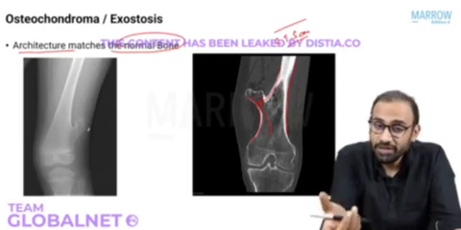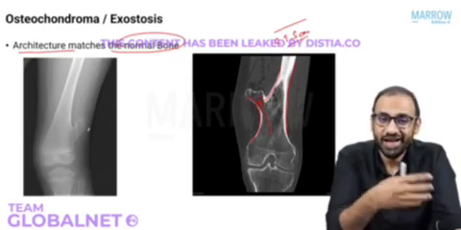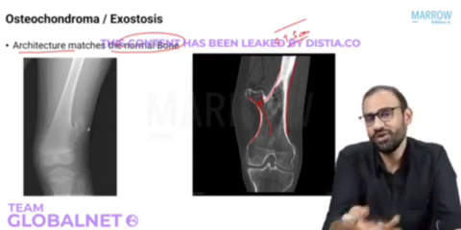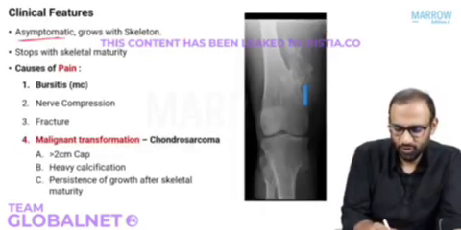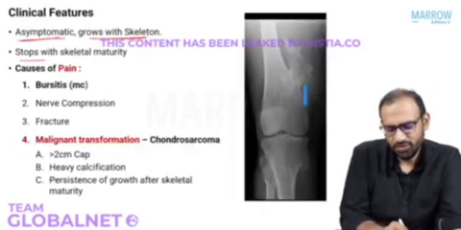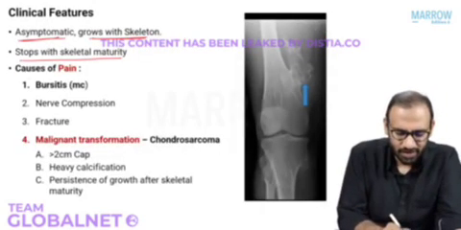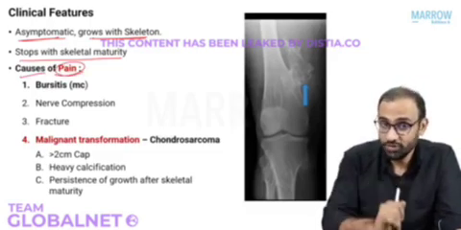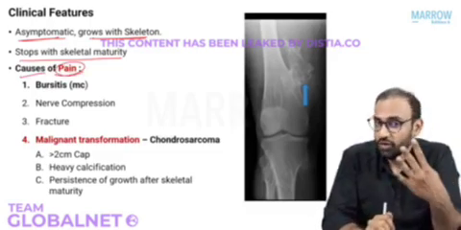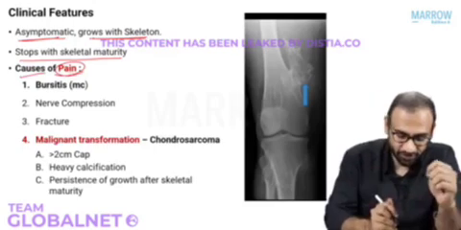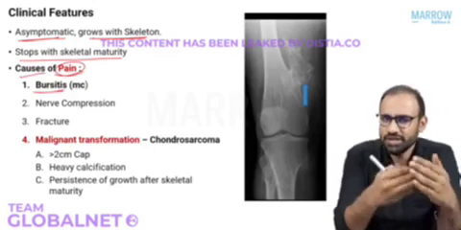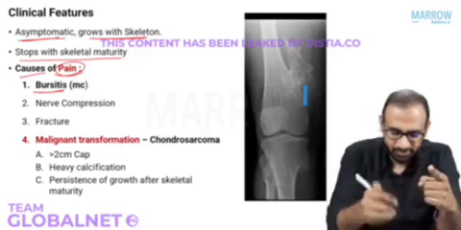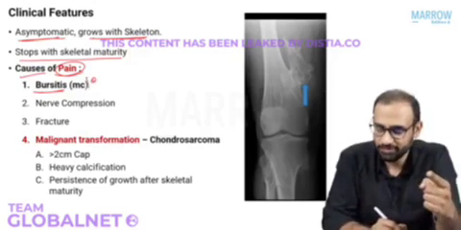What will be the usual complaints? The complaints will be a swelling and the pain that that swelling causes. Usually asymptomatic, grows with the skeleton and stops with skeletal maturity. Causes of pain. It causes pain. So what are the causes of pain? They'll ask you on MCQ. There are 4 important causes of pain because of this growth. First, it will compress the bursa in front of it and cause bursitis. This is the most common cause of pain.